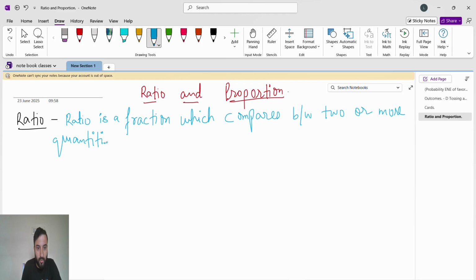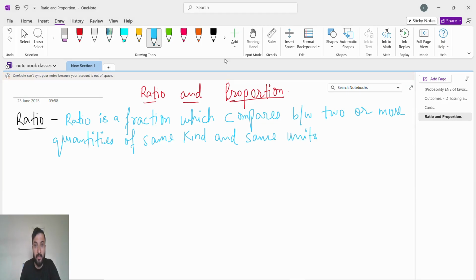I will not say only two quantities. Ratio is a fraction which compares between two or more quantities. Very important. This is the most important thing, guys: of same kind and same units. Same kind and same units. This is important.